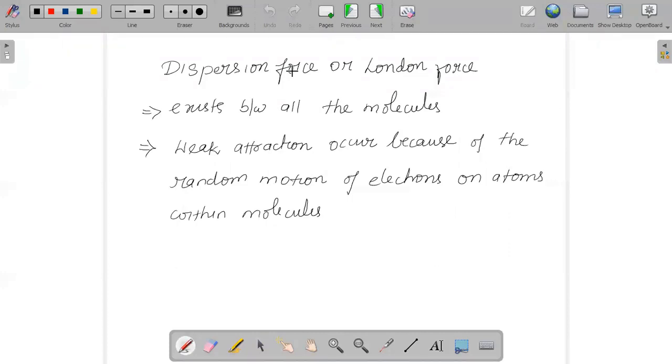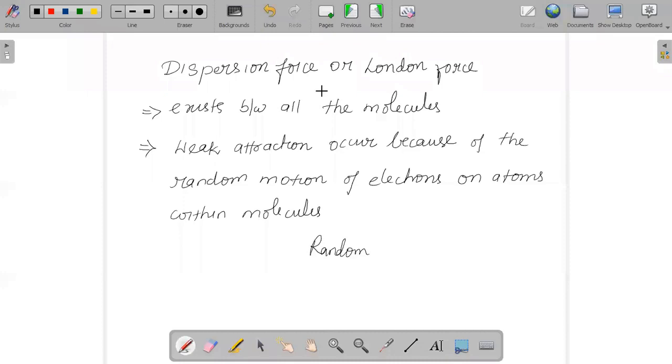Why does it exist between all molecules? It is because this is a very weak attraction, which occurs because of the random motion of electrons. Wherever you have random motion of electrons, there your London force or dispersion force exists, as it is a very weak attraction.